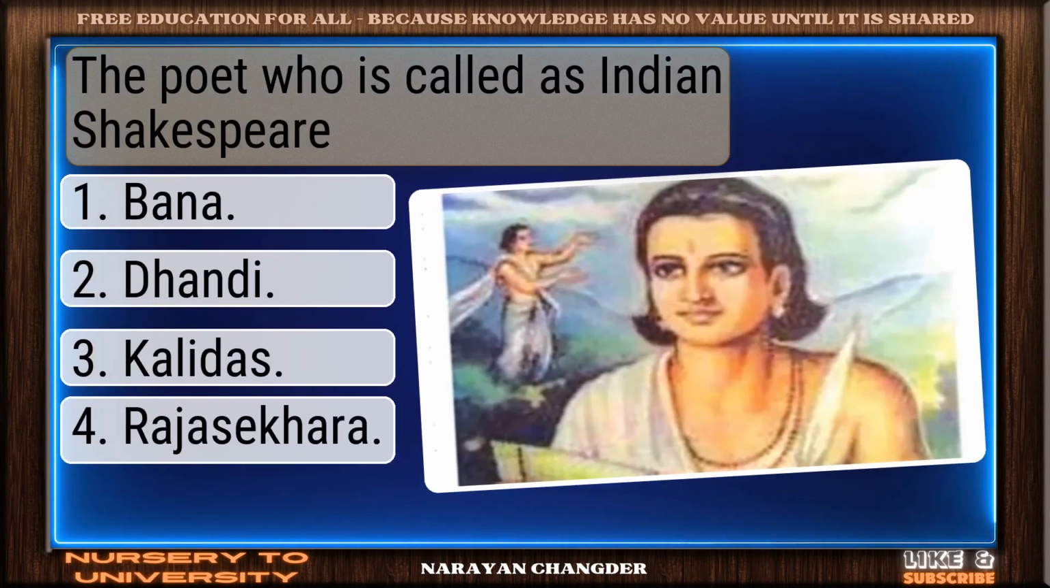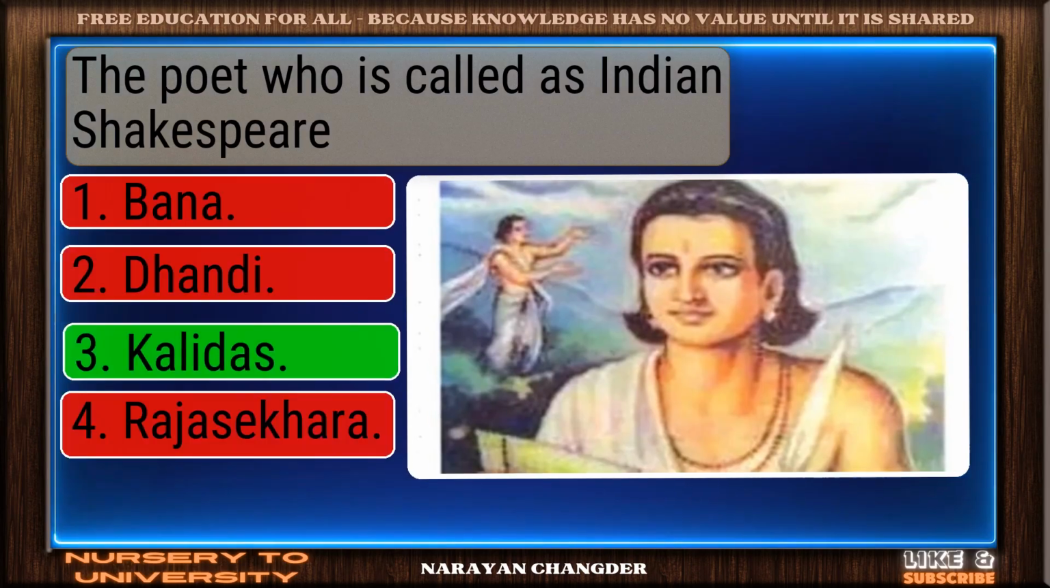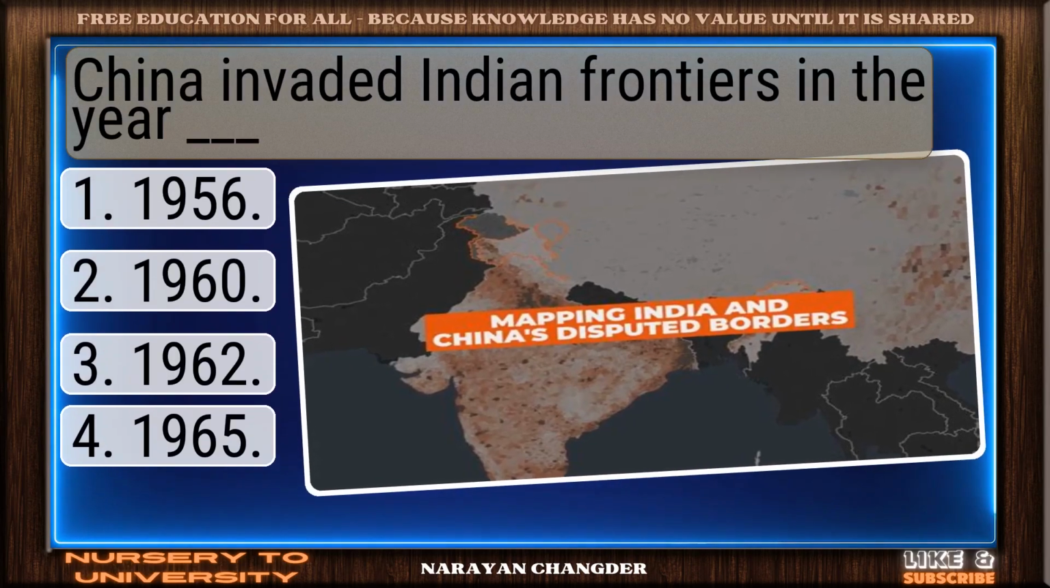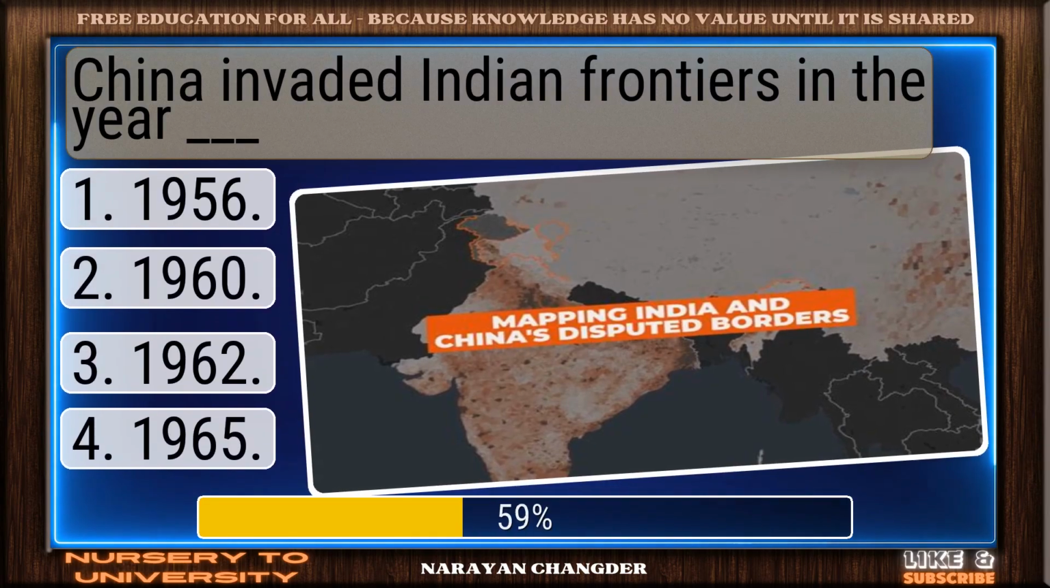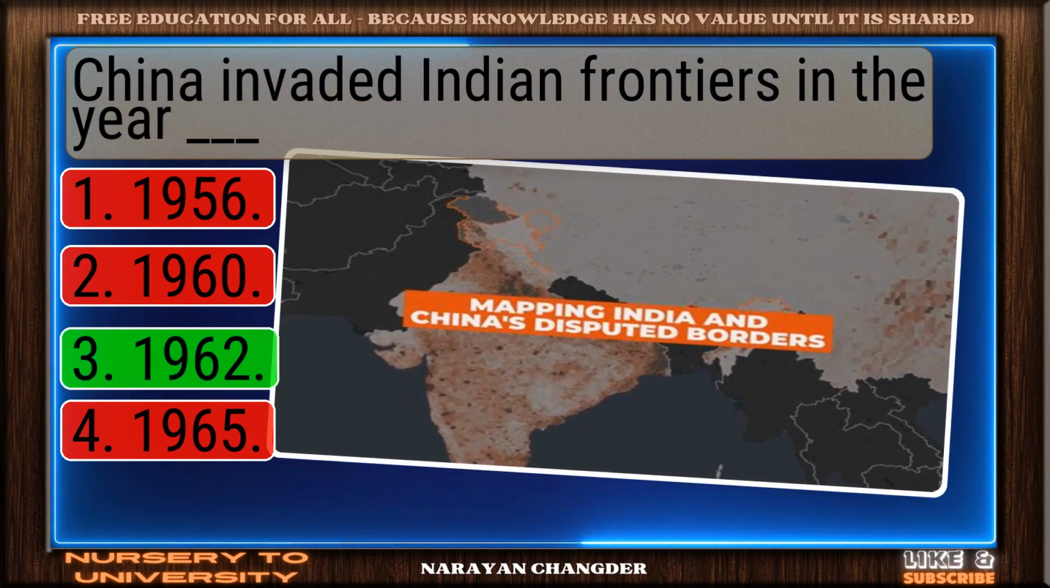The poet who is called as Indian Shakespeare. Perfect. Kalidas is the one. China invaded Indian frontiers in the year dash. Nicely done. 1962 is solid.